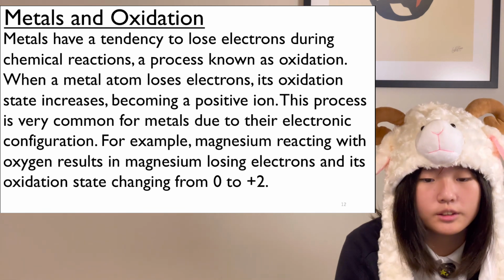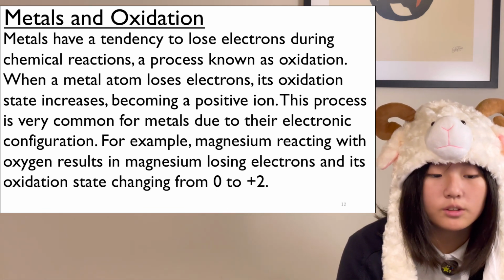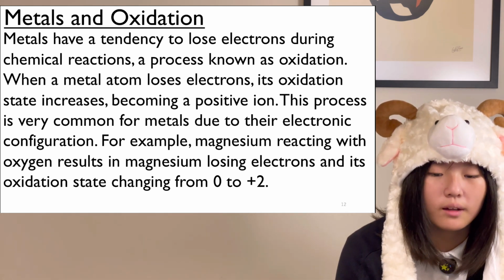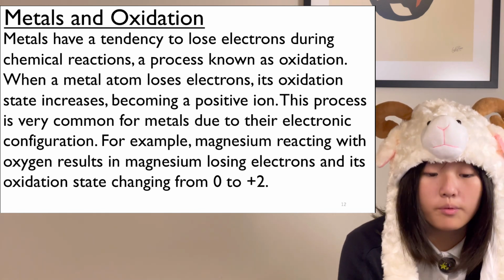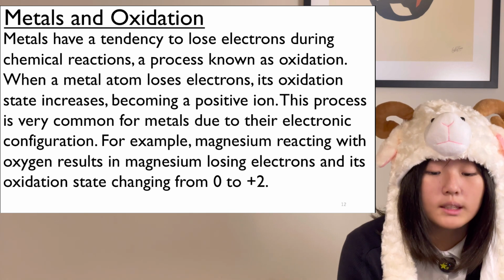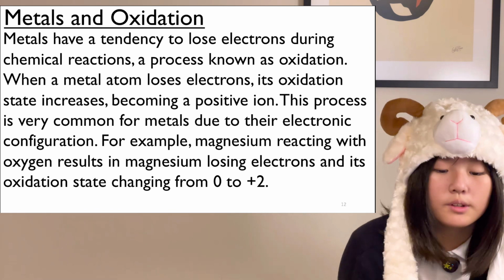Metals have a tendency to lose electrons during chemical reactions, a process known as oxidation. When a metal atom loses electrons, its oxidation state increases, becoming a positive ion. This process is very common for metals due to their electronic configuration. For example, magnesium reacting with oxygen results in magnesium losing electrons and its oxidation state changing from 0 to +2.